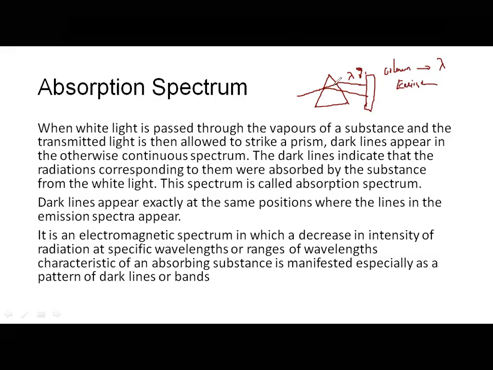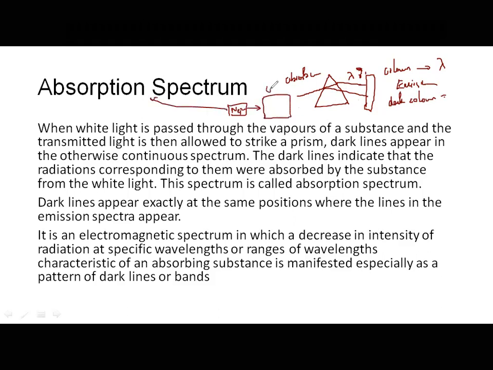When this light is passed through the prism, not all the light gets emitted. Some of the light gets absorbed, correct? Yes, and the rest gets transmitted. That absorbed light, when you pass it through the prism, you will get dark colors, black, completely black, just like your photograph. When you click a picture through a camera, a negative is created, right? That negative is your absorption spectrum. And when you treat it with a chemical, you will get your clear color picture. That color picture is your emission spectrum. Will there be any change in negative and color picture? No, it will be entirely the same, right?